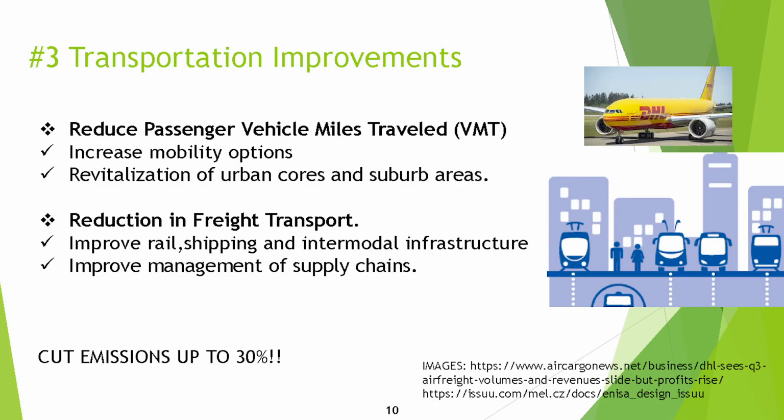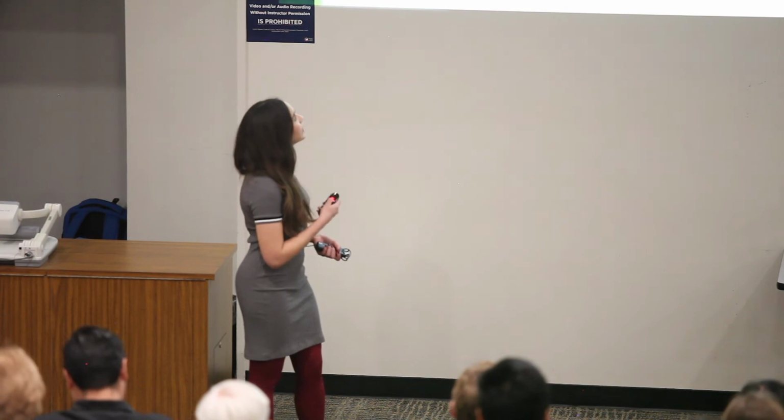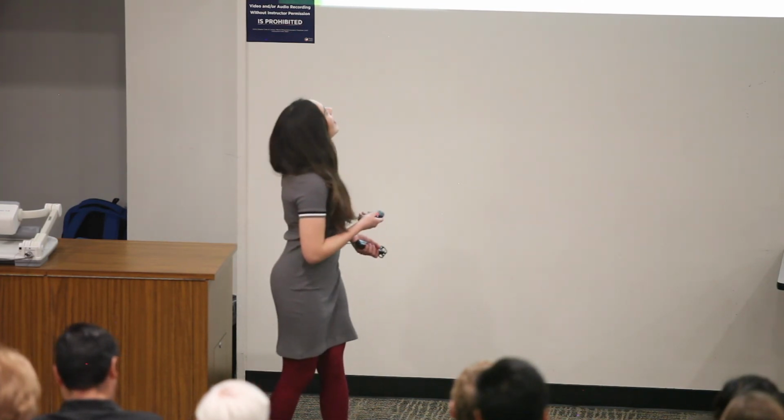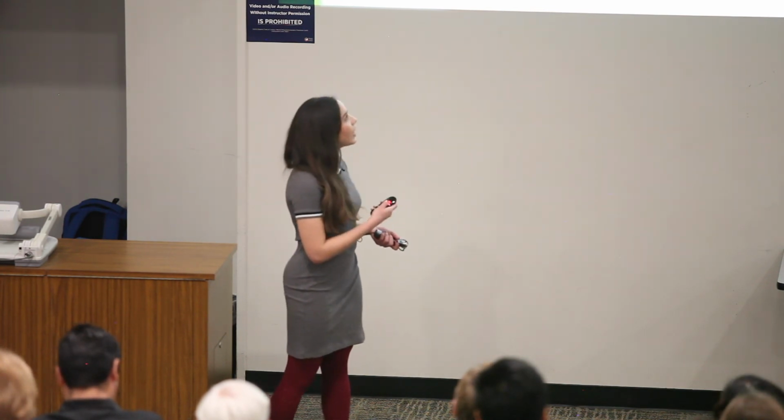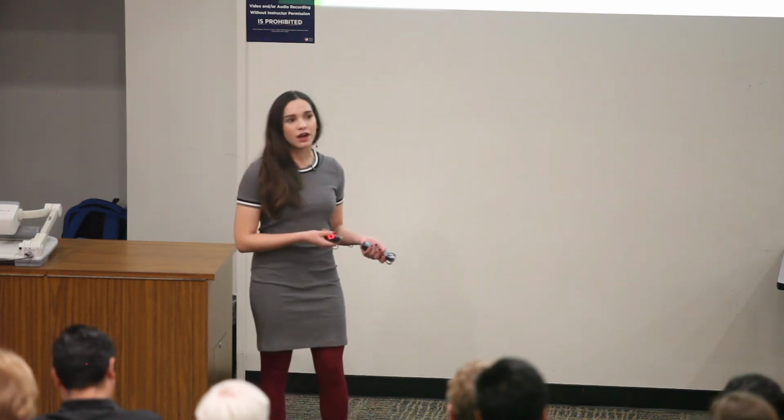About transportation improvements. First, we can reduce passenger vehicle miles traveled, which translates to reducing the amount of times that we travel in our private car. And how can we achieve this? Well, we can increase mobility options. We can walk more, we can use our bicycle, we can use public transportation, and we need a better public transportation to do that. We need the revitalization of urban cores and suburb areas, and that makes our cities more friendly to those other types of transportation.